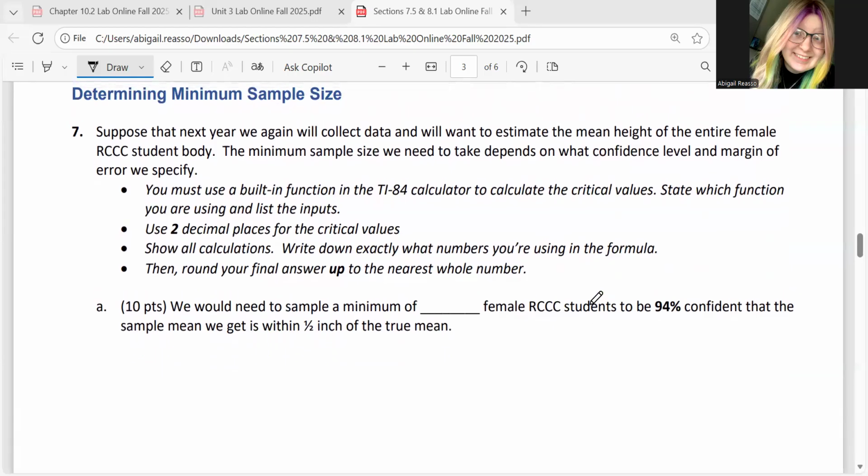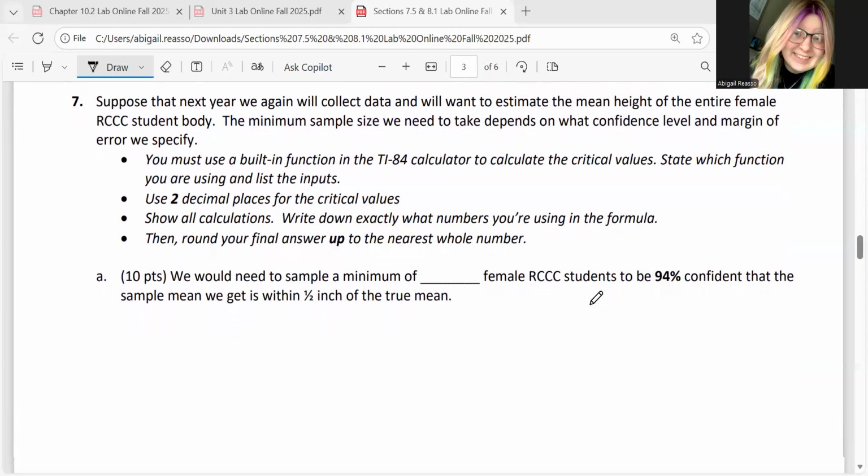So if we have 234.3, we'll still round that up. It doesn't matter that the 3 doesn't round up traditionally. We're talking about whole people, and we want to round up as opposed to rounding down for these problems.